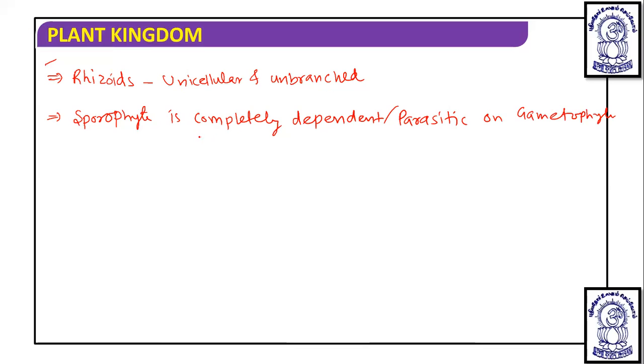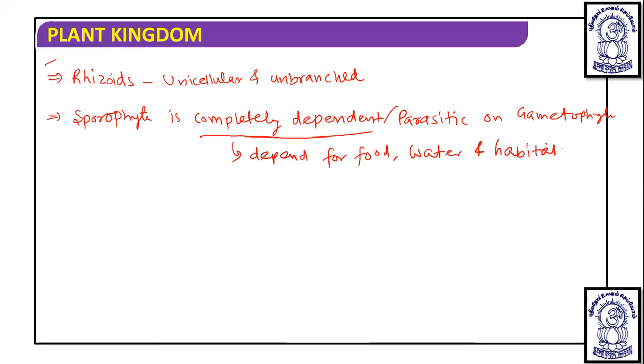Why is it completely dependent or parasitic? Because it depends for food, water, and habitat. Okay, so that point you should remember.